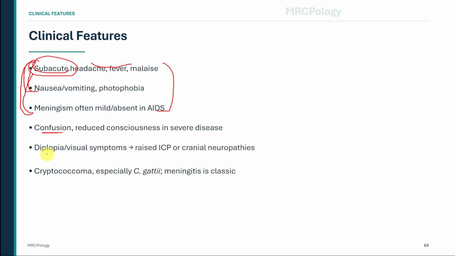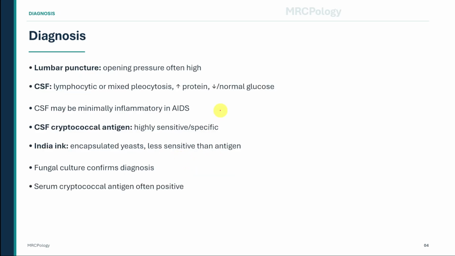Diplopia and visual symptoms are important warning signs because they suggest raised intracranial pressure or cranial nerve involvement. Cryptococcoma can occur, particularly with Cryptococcus gattii, although meningitis remains the classic presentation. And diagnosis depends on lumbar puncture, but always think about safety first. If there are signs of mass effect or severe focal neurology, brain imaging may be needed before lumbar puncture.